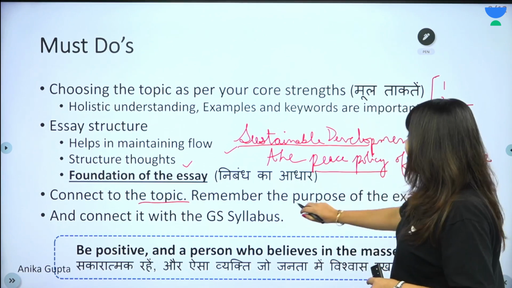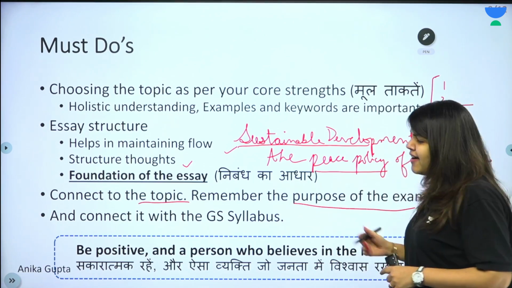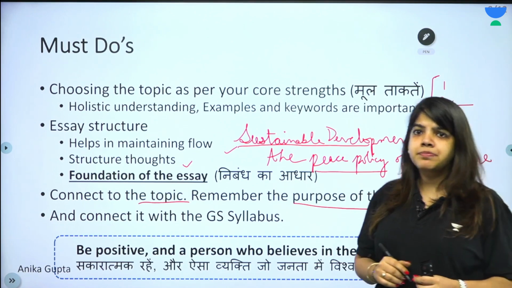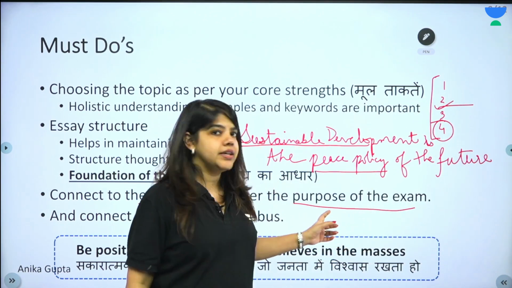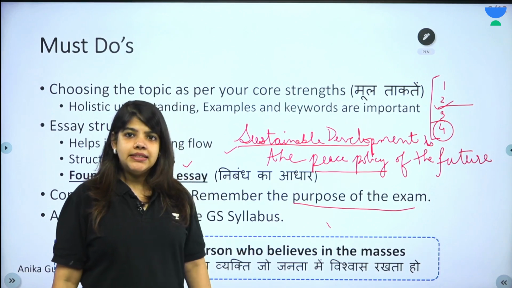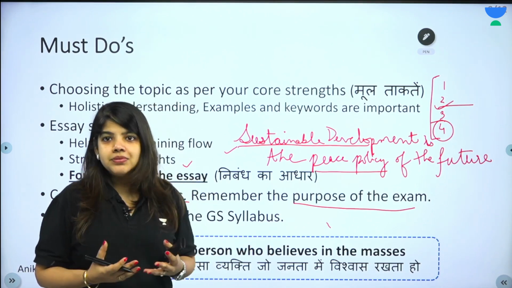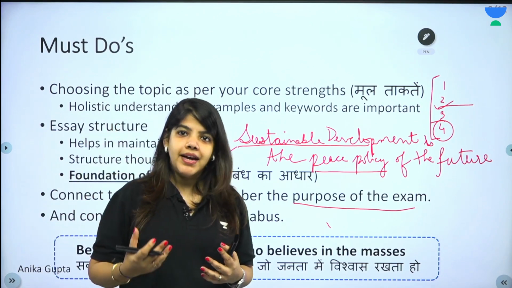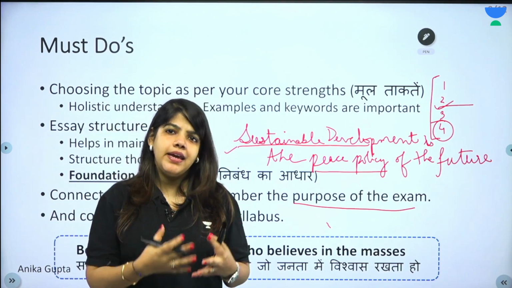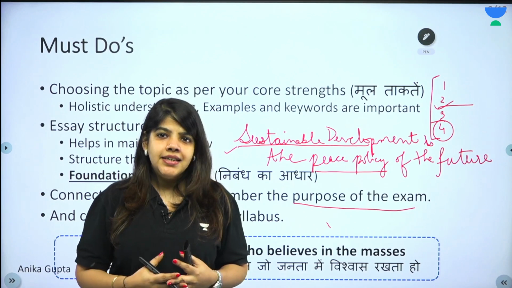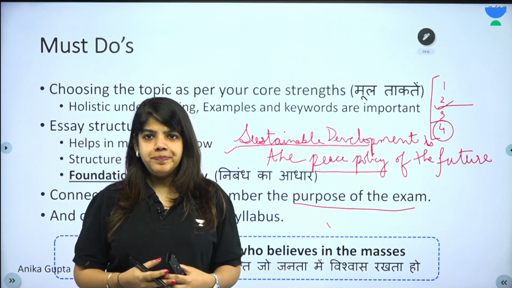Now remember the purpose of the exam. Why have I written this? Remember the purpose of the exam. ये क्यों जरूरी है? Purpose. हम एग्जाम लिख रहे हैं to be an IAS officer. सबको उम्मीद तो यही है कि हम top 10 में आएंगे. Everybody is preparing for the top 10 या top 100 and become an IAS officer.